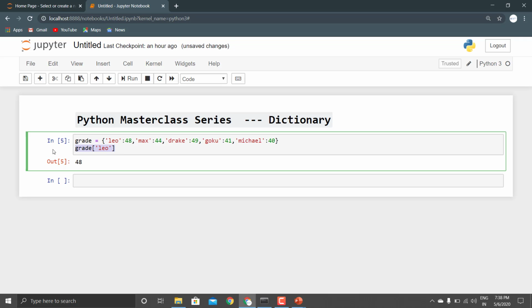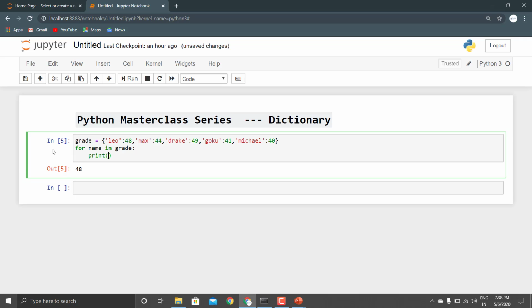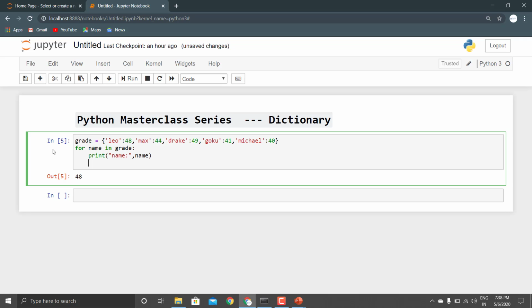Let us try to implement it using a for loop. For name in grade, we need to print the name and also its value, the marks obtained. For that we use grade, and whatever the value of name is, we print it.